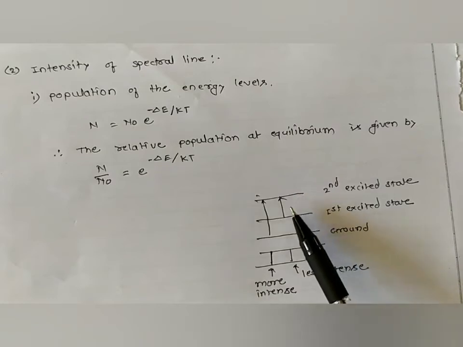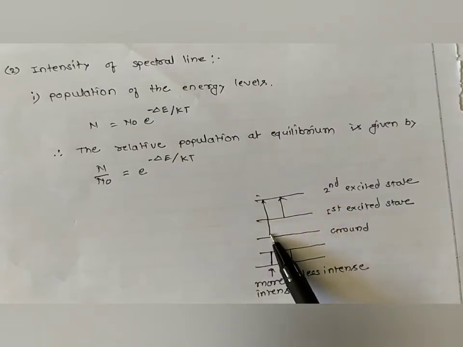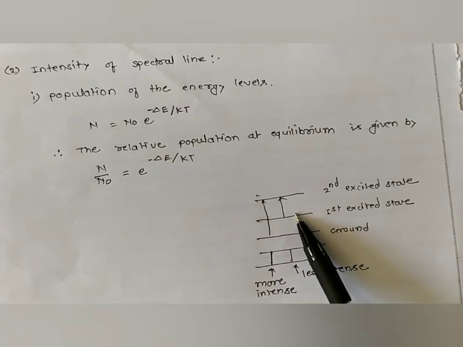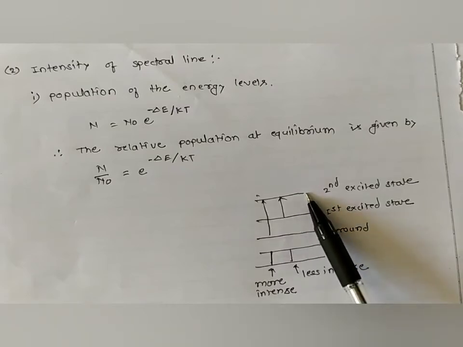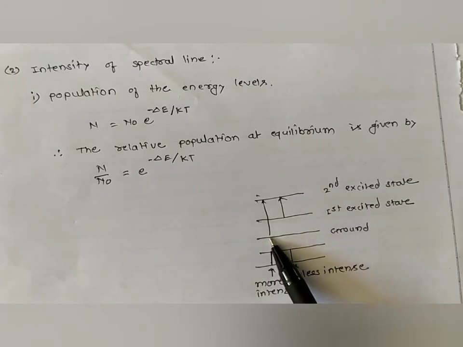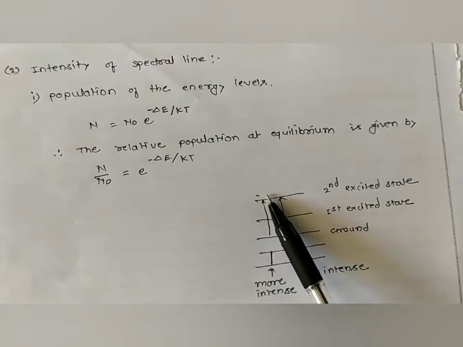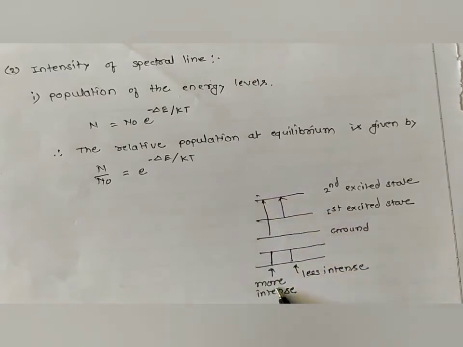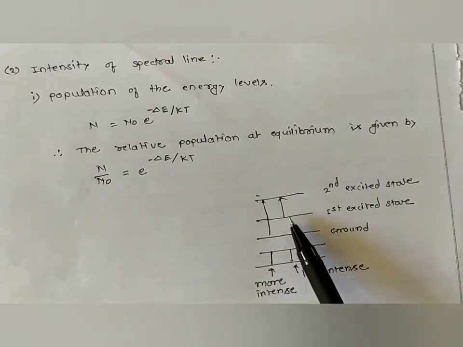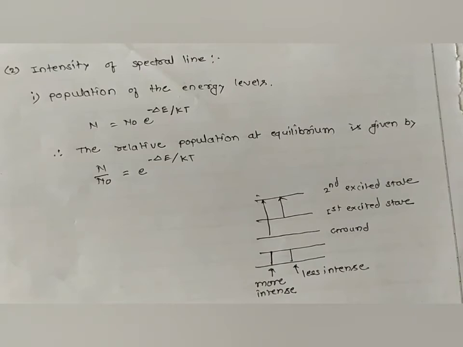When the transition is from the ground state to the second excited state, it is found that the intensity of this line is more than when there is a transition from the first excited to the second excited state, because the population of the energy level is responsible.